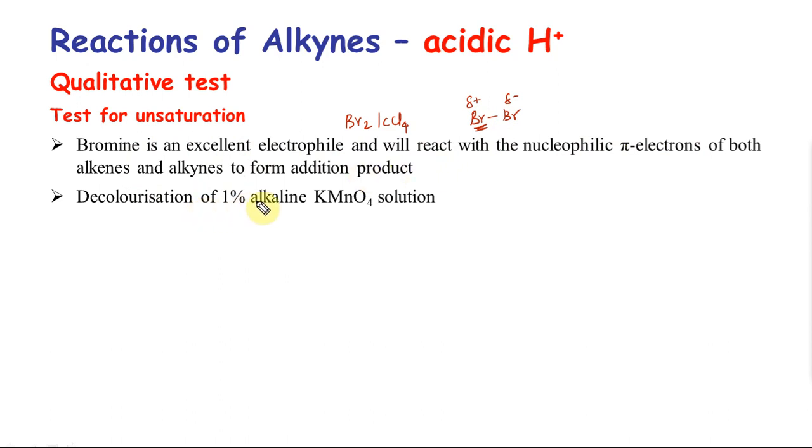Similarly, decolorization of 1% alkaline KMnO4, nothing but Baeyer's reagent. We did this extensively in the alkene notes, just go look at it. An alkene can answer, an alkyne can also answer. Which can answer easily? Obviously an alkyne, because a C triple bond C is more reactive than a double bond, because there are two pi bonds, meaning the pi cloud is larger and they really want to react. These are qualitative tests. Qualitative means it tells you the quality of a triple bond, more specifically a terminal triple bond.